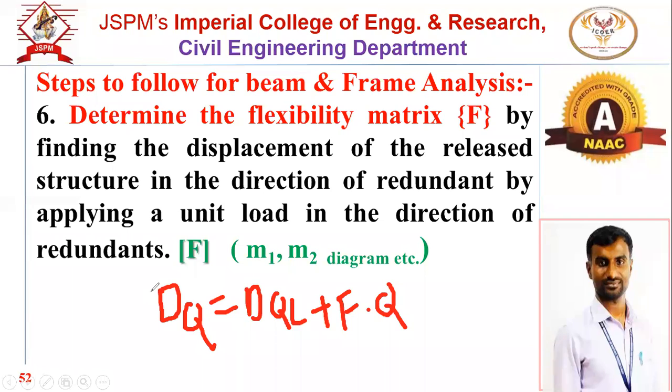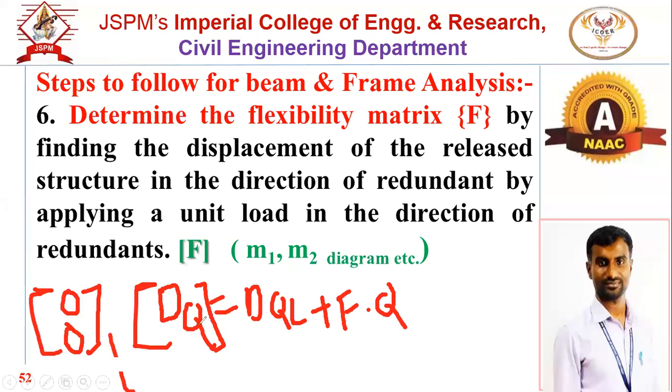Now what is DQ? This is the displacement given in the structure, means in beam and frame, if there is a settlement of support, otherwise this will be a null matrix. What is a null matrix? All the elements will be 0. Okay, this is one. Next will be the DQL matrix. The DQL matrix is also a column matrix of order n by 1.